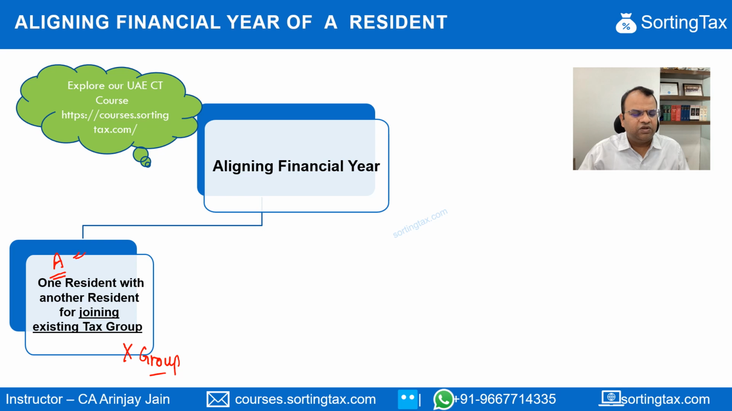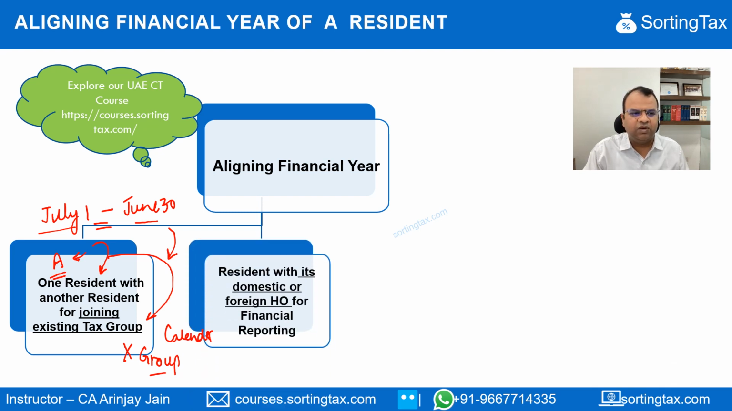A new company, which is a resident, wants to join this tax group. But the financial year, let's say for X group is the calendar year, whereas for A, it is July 1 to June 30th. So when joining a tax group, this company can actually request that the financial year of this company be aligned with the financial year of the tax group. That's where an application can be made.